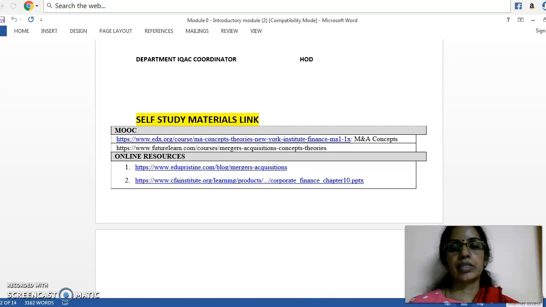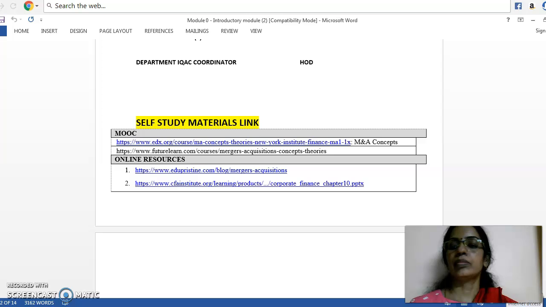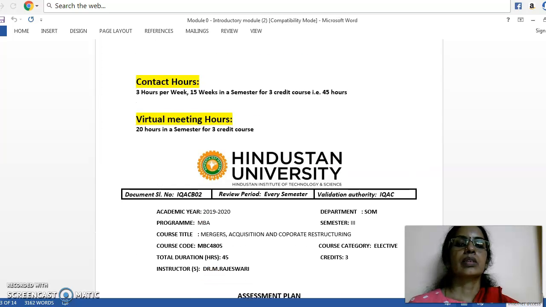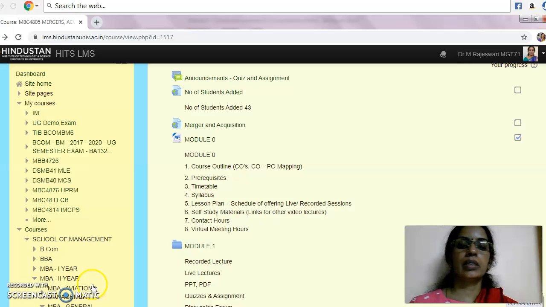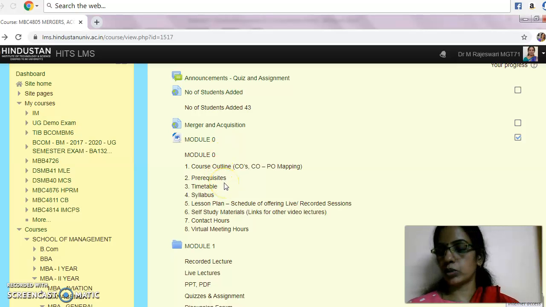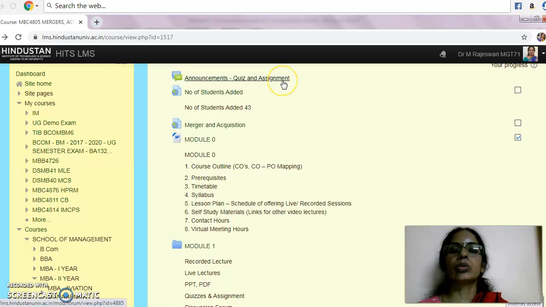Then the self-study material link. Then the contact hours, virtual meeting hours. So this is the document which I uploaded here, as I have pointed out. Followed by module 0, the next point according to IUCEE is the third one, the course announcement. Here I have made the course announcement, that is, quiz and assignment I have uploaded.